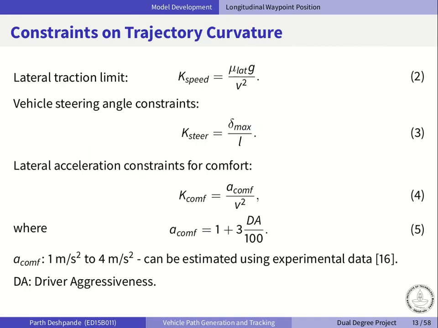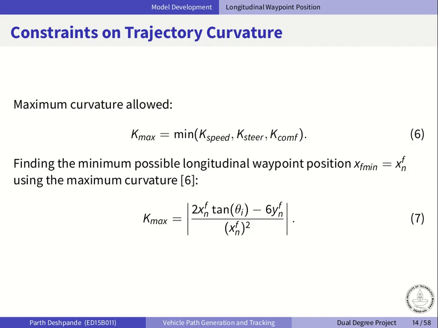And for the x coordinate, we have a minimum and a maximum constraint. So the minimum constraint is based on the highest curvature of the trajectory, which in turn is based on things like the lateral traction, the steering angle limit, and even rider comfort. And once we have the maximum value of the curvature, we can get the minimum allowable value of the x coordinate, and this is from equation 7.